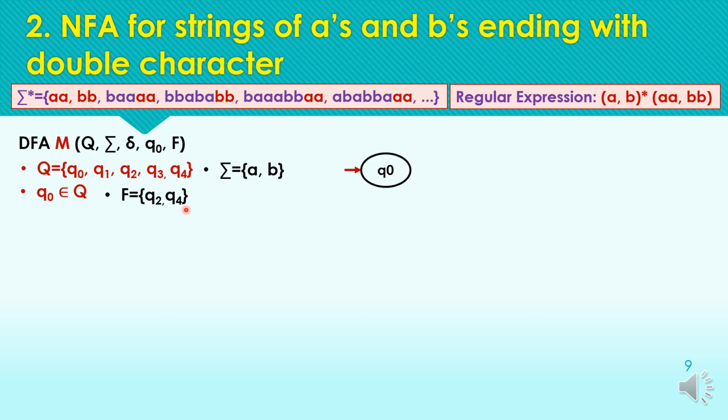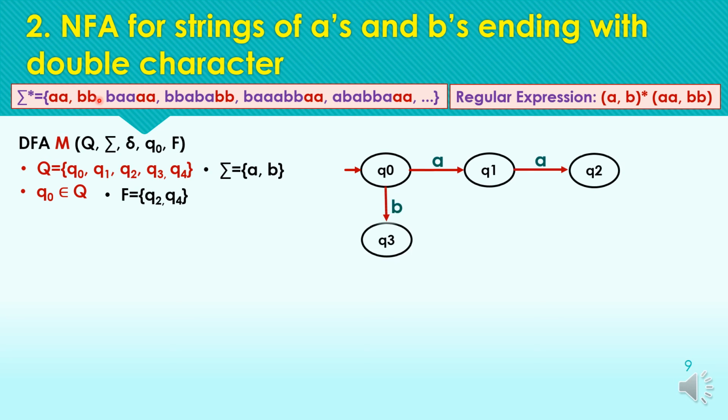Starting with the initial state, for the minimum required strings as double A and double B, we have to define paths from the initial state, and for the acceptance of these minimum strings, we need to mark Q2 and Q4 as the final states.